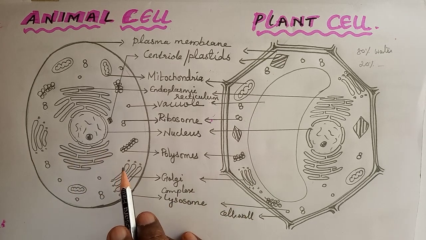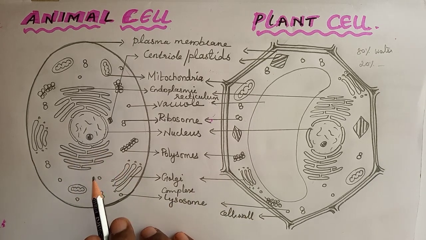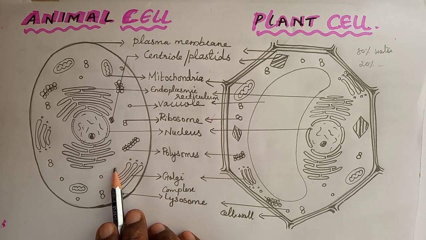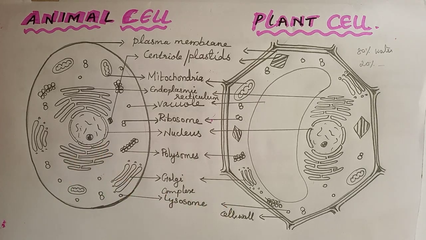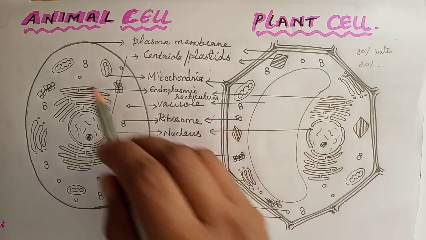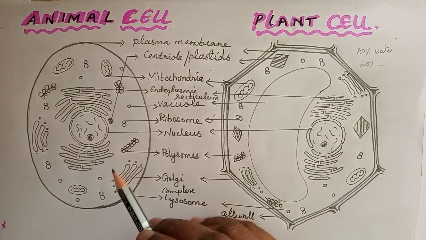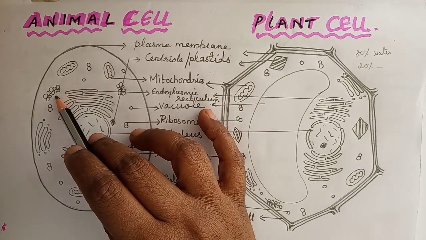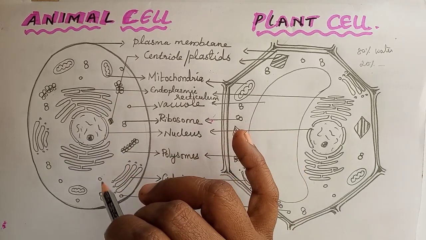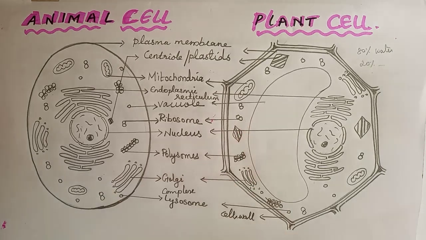It contains many living parts called cell organelles, for example mitochondria, ribosomes, Golgi apparatus, endoplasmic reticulum, nucleus, lysosome, etc. Some non-living parts are also present, and they are called inclusions.